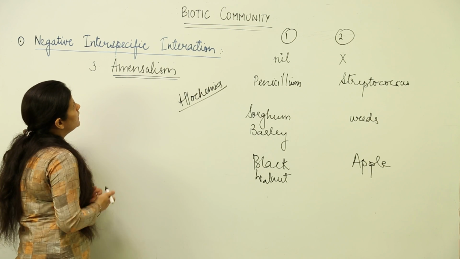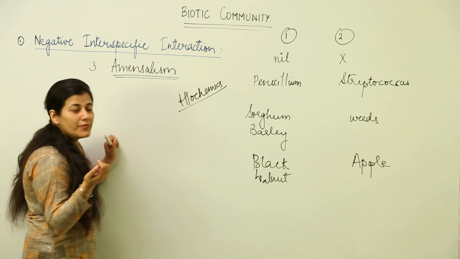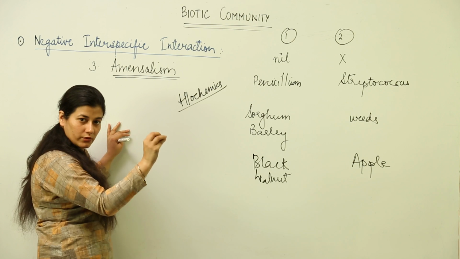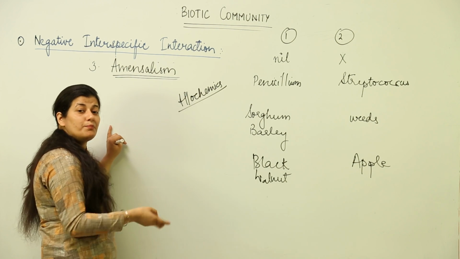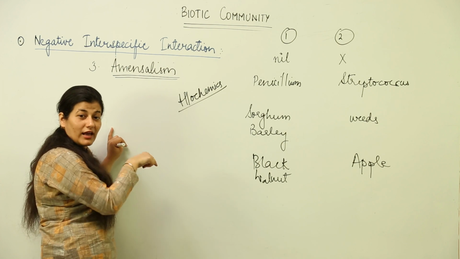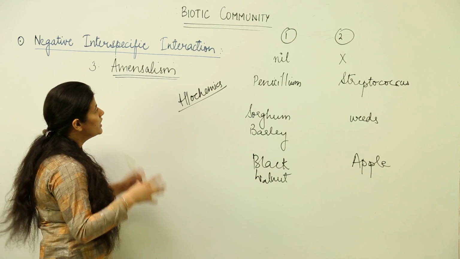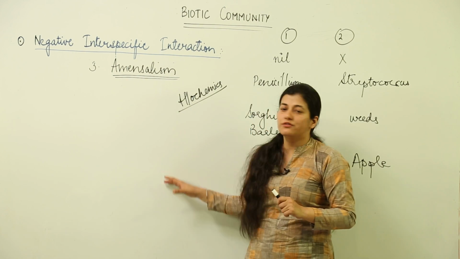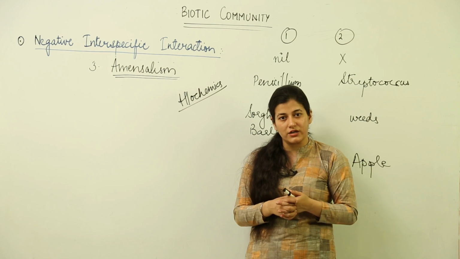So, this is the negative interspecific interaction that we have to study. It is a little bit tricky, but if you get an idea that one organism is doing its general activity, whatever living activity it has to perform, and the other organism is getting harmed because of that activity, then that is what amensalism is all about. With this, we end the negative interspecific interactions. Before this, we had done positive interspecific interactions.